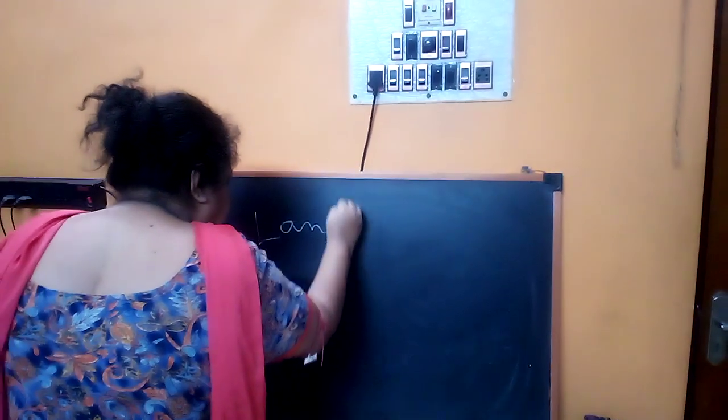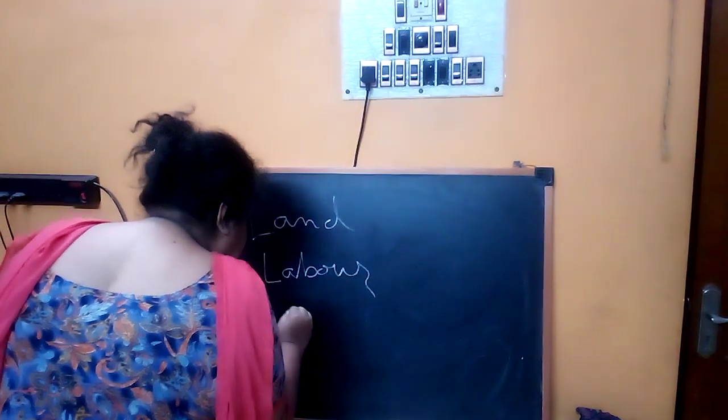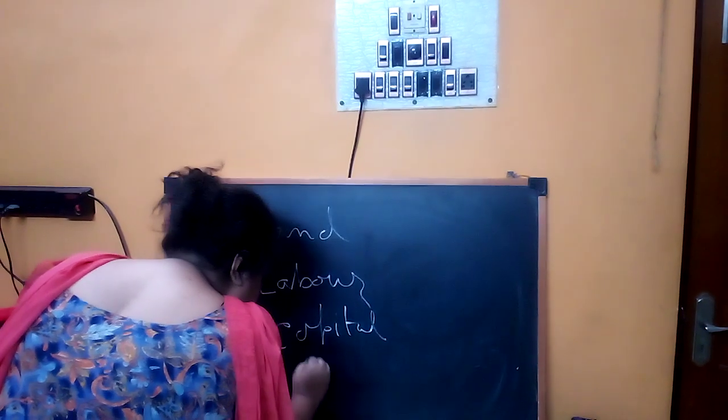And what are the factors of production? There are four factors of production. One is land, one is labor, one is capital, and one is organization.